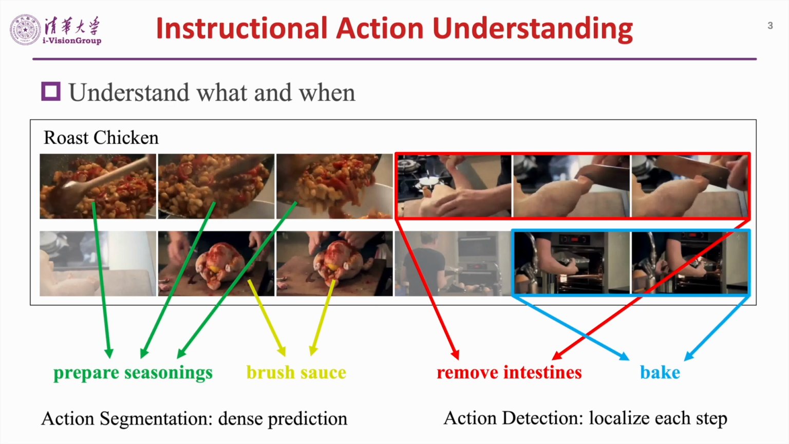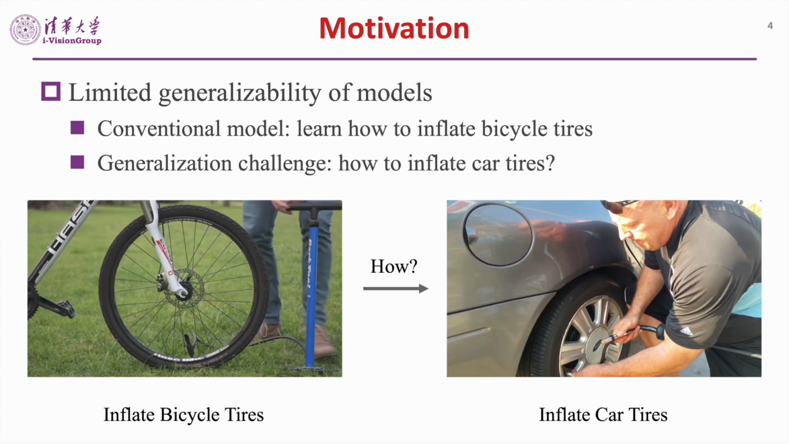We learn to understand what the actions are and when they happen. For example, an action segmentation model understands the actions by dense prediction of each frame, and an action detection model localizes each step. The limited generalizability of models remains a challenge to deployment in real-world environments.